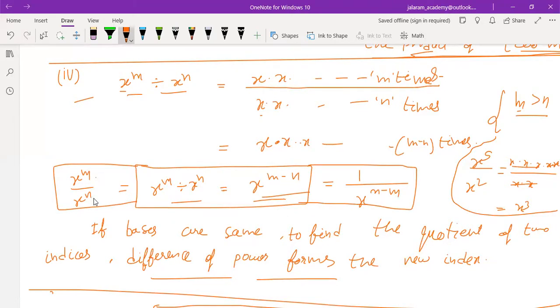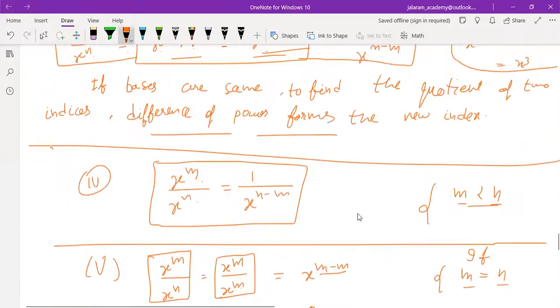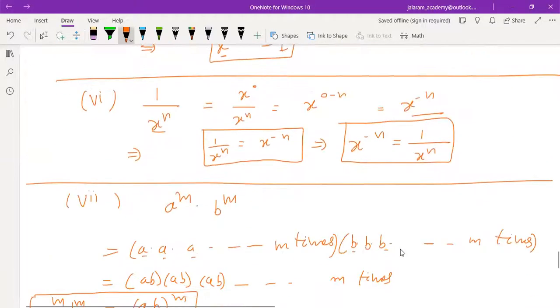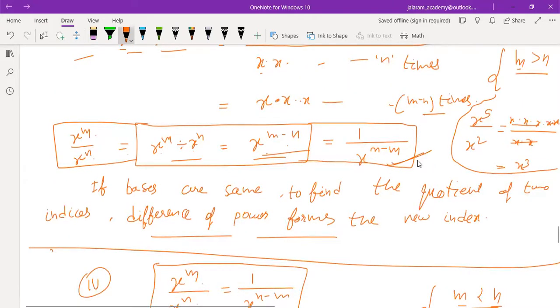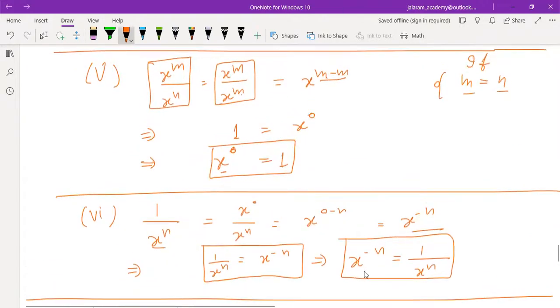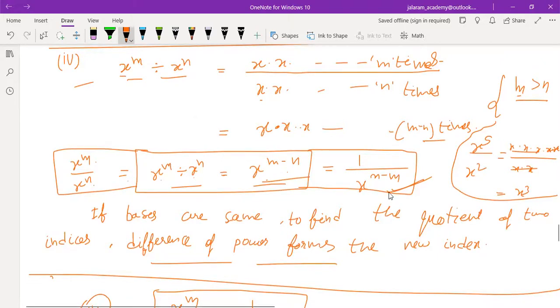Yes, sir. x to the power m upon x to the power n equals x to the power m divided by x to the power n. That is x to the power m minus n. This we have proved. And it is also equal to 1 upon x to the power n minus m. This we have proved. So we can now use it, though we proved it later, that x to the power minus n is 1 upon x to the power n. Now we can use it after studying it. When I discussed this earlier I had not written this. But now we all know that if power is negative, we can write the reciprocal to make it positive. And if power is positive, we can again make it reciprocal to make it negative.